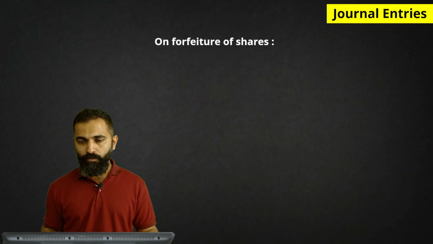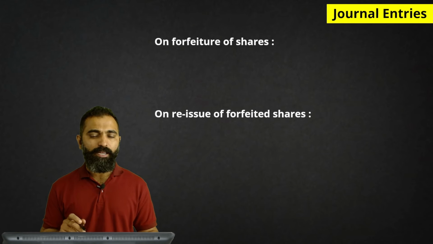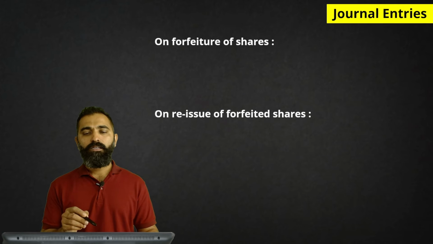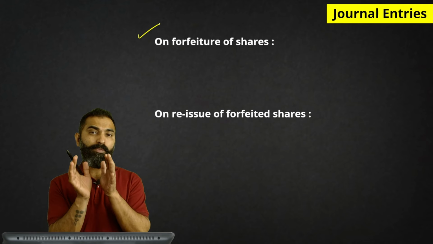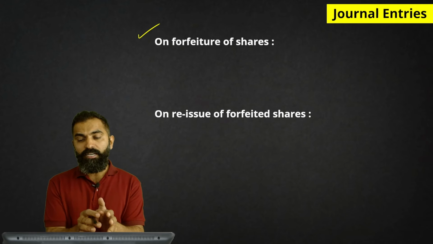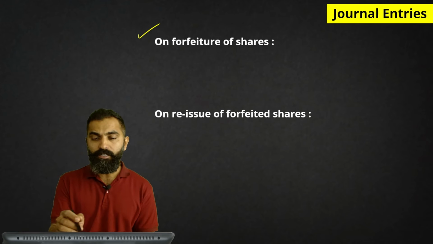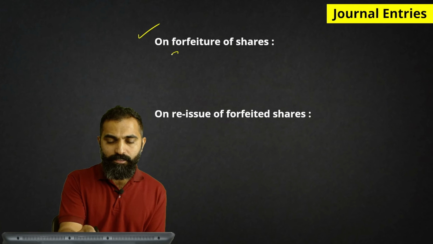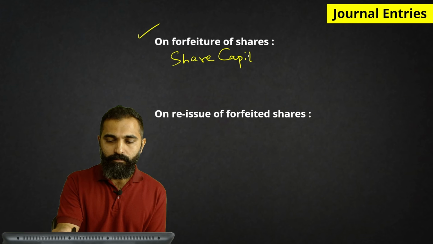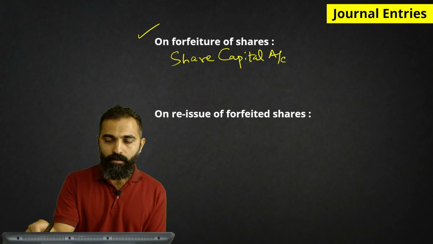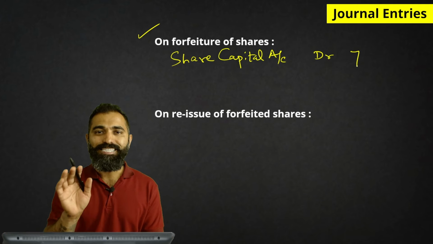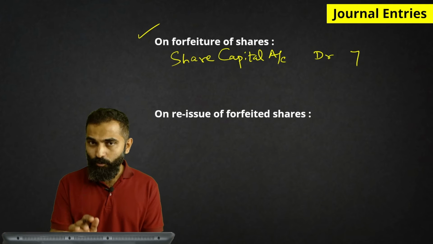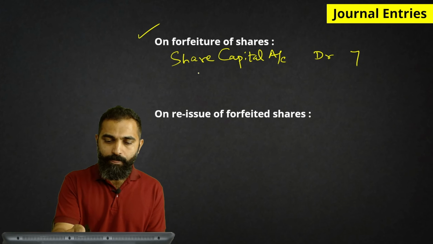So before we go for the reissue entry, we should understand that the base entry is for forfeiture. The forfeiture entry will be the base, and with the help of this entry, we will be going for the various reissue entries. So as we discussed, share capital account debited, I am assuming that the called up value is 7.